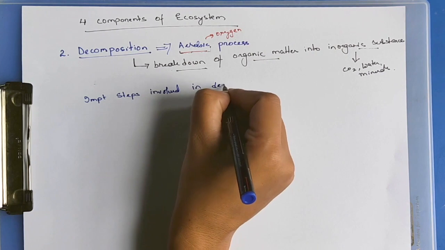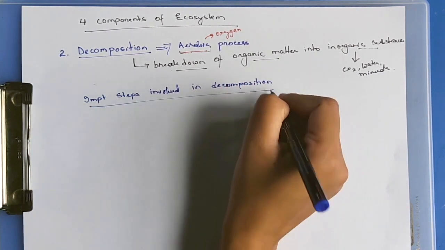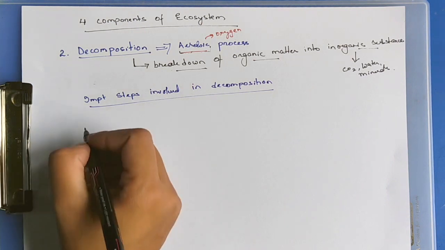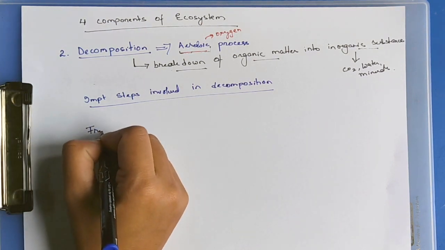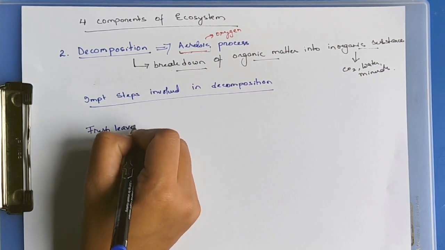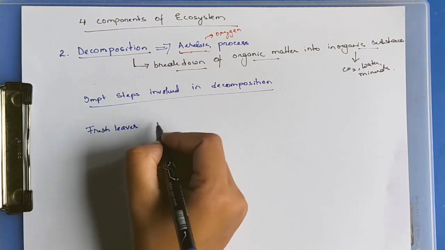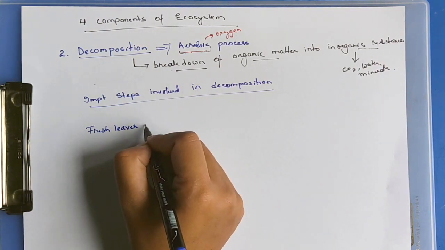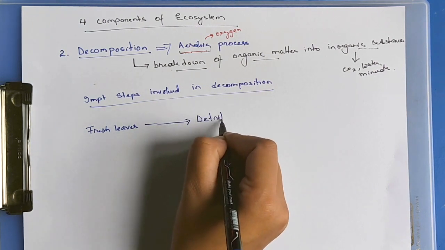Step one: fresh leaves, flowers, barks, and twigs, when they fall from the parent plant onto the soil, will be converted into detritus.